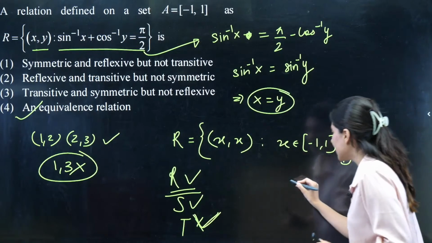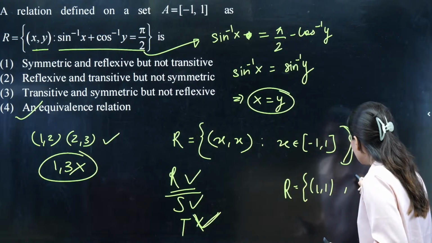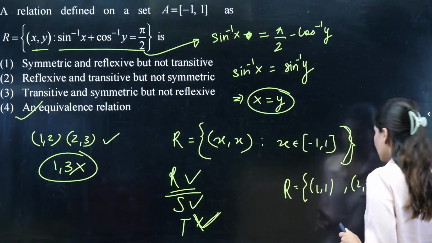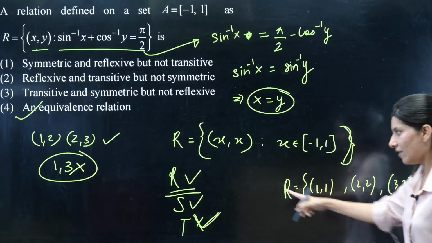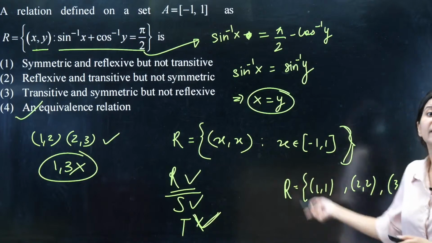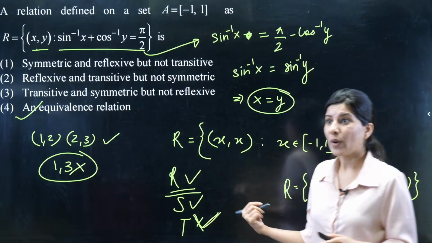So what I'm trying to say is, suppose we have a relation which is having 1, 1, and we are having 2, 2, we are having 3, 3. What do you think? Is this reflexive? Yes, ma'am. Is this symmetric? Yes, ma'am. Is this transitive? Yes, this is transitive. Why is this transitive?